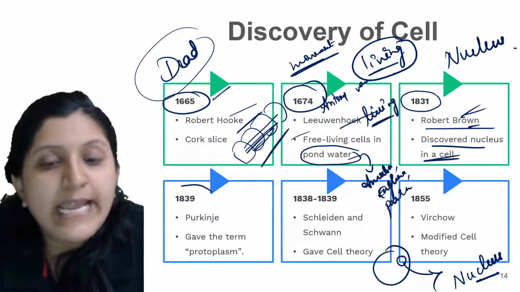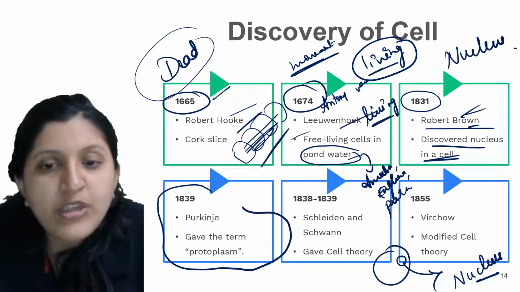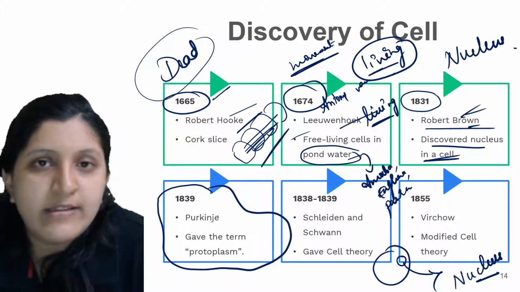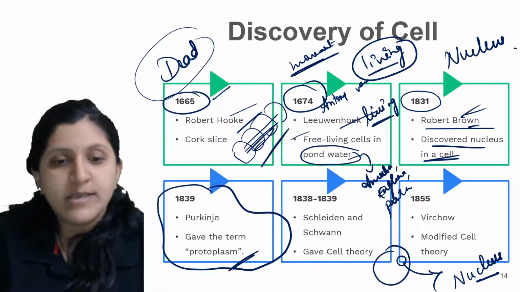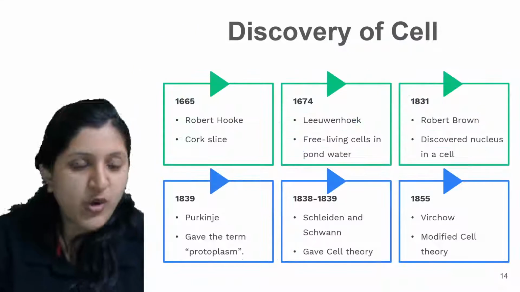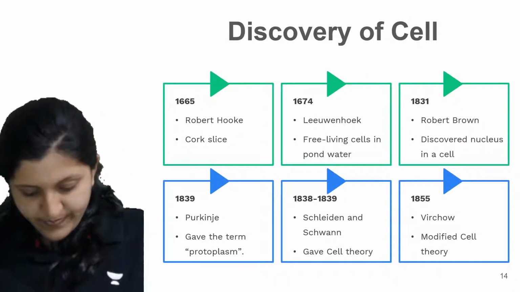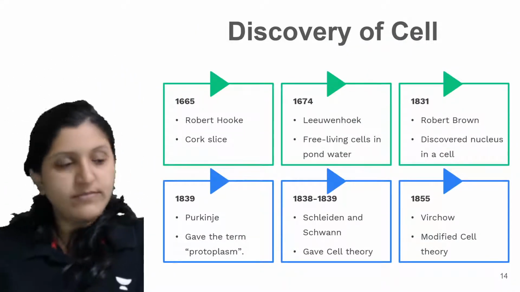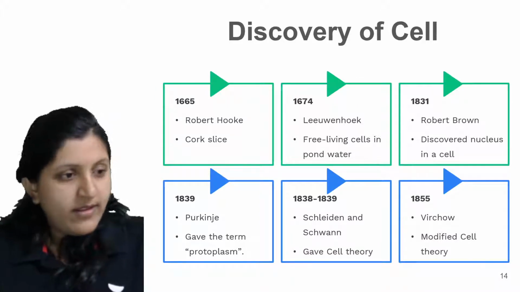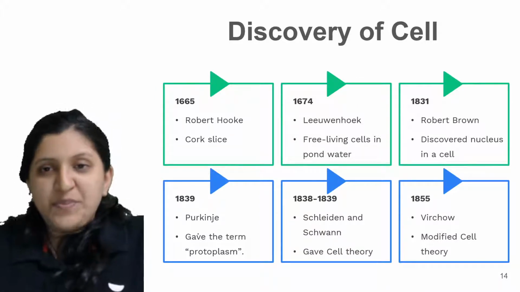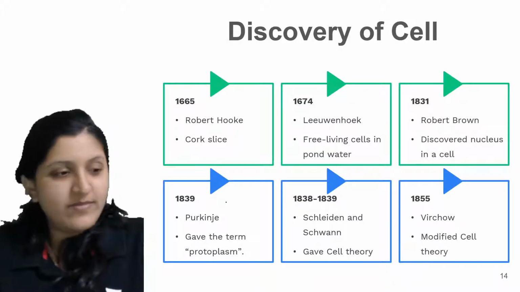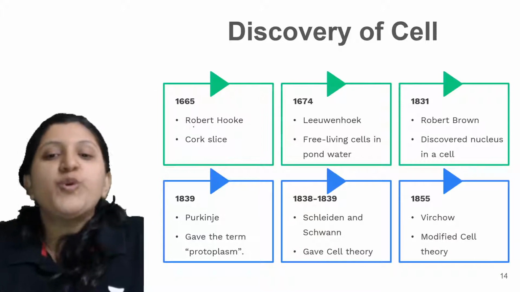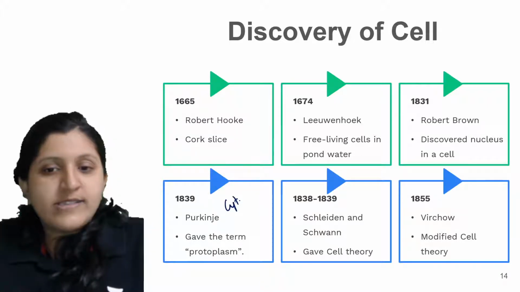Then in the year 1839, Purkinje, the name of the scientist, gave the term protoplasm. Any idea what protoplasm is? Protoplasm is basically cytoplasm plus nucleus.